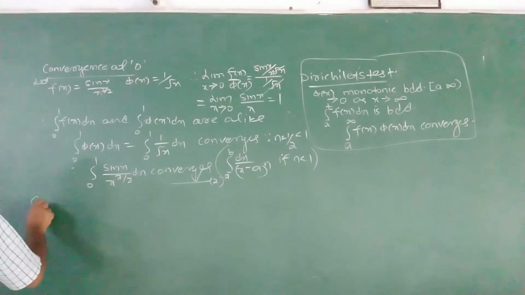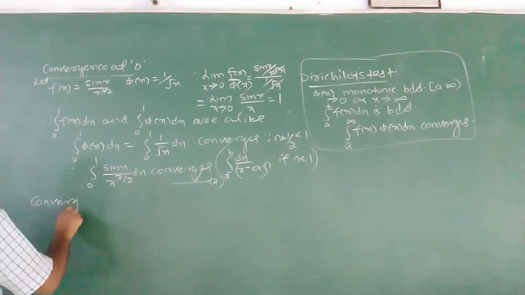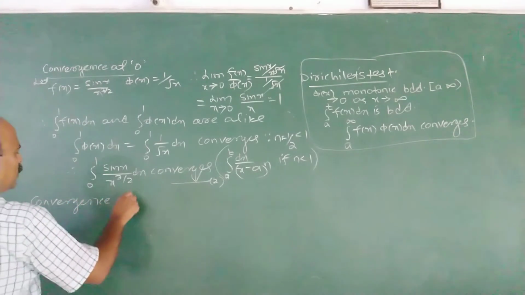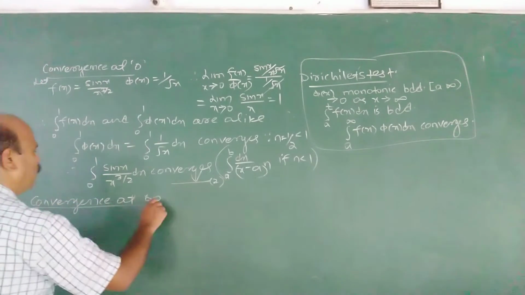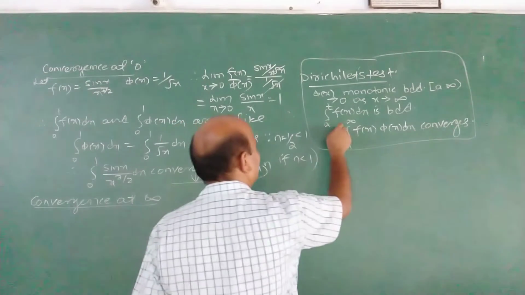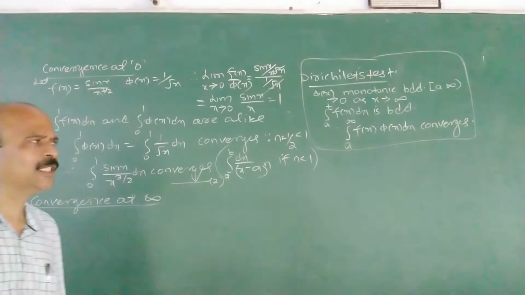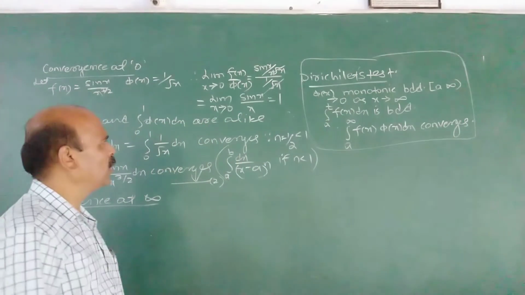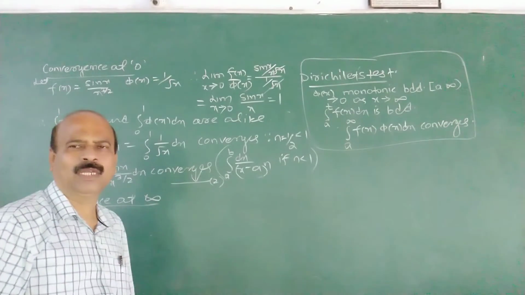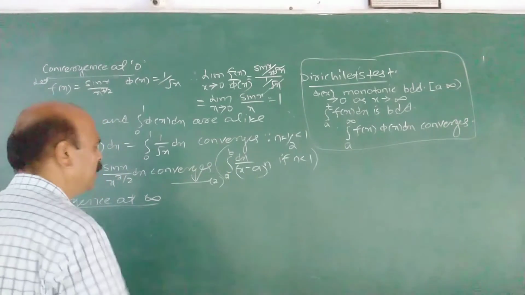Now we have to verify convergence at infinity. Convergence at infinity. For that we use this Dirichlet's test, because it is not easy to obtain the primitive here. Therefore we apply Dirichlet's test.